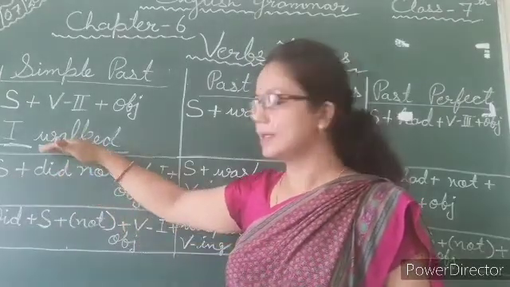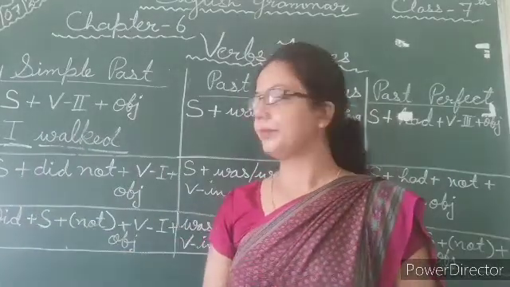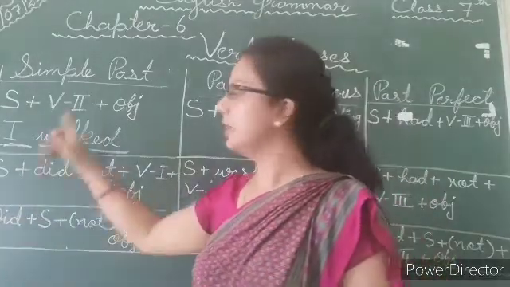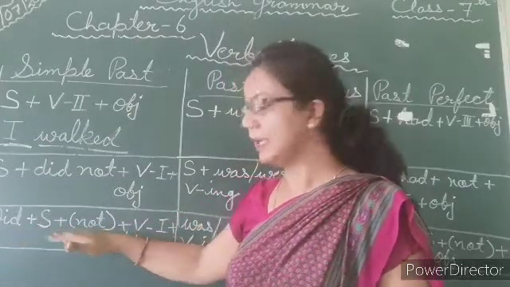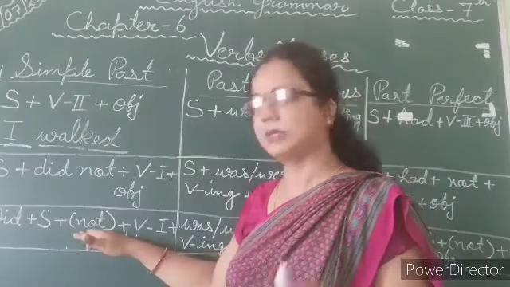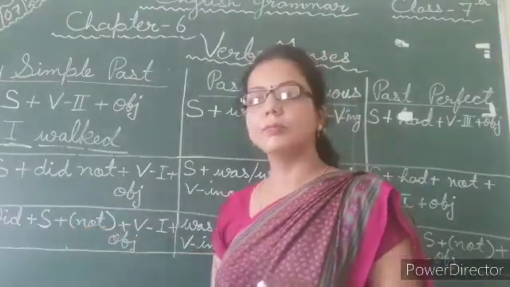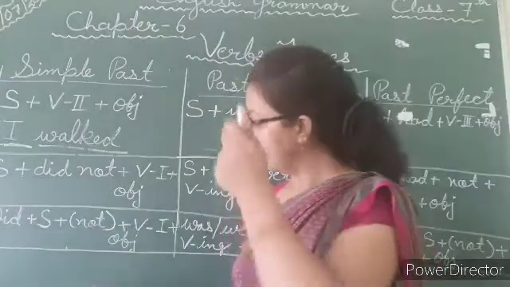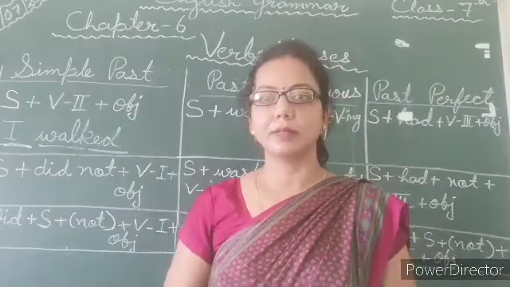Now try to change the given example into interrogative form. What is the structure of interrogative form? Did plus subject plus not. If the given sentence is in negative form, then use not. Otherwise, there is no use to add not. Plus the verb's first form and object, if an object is given.